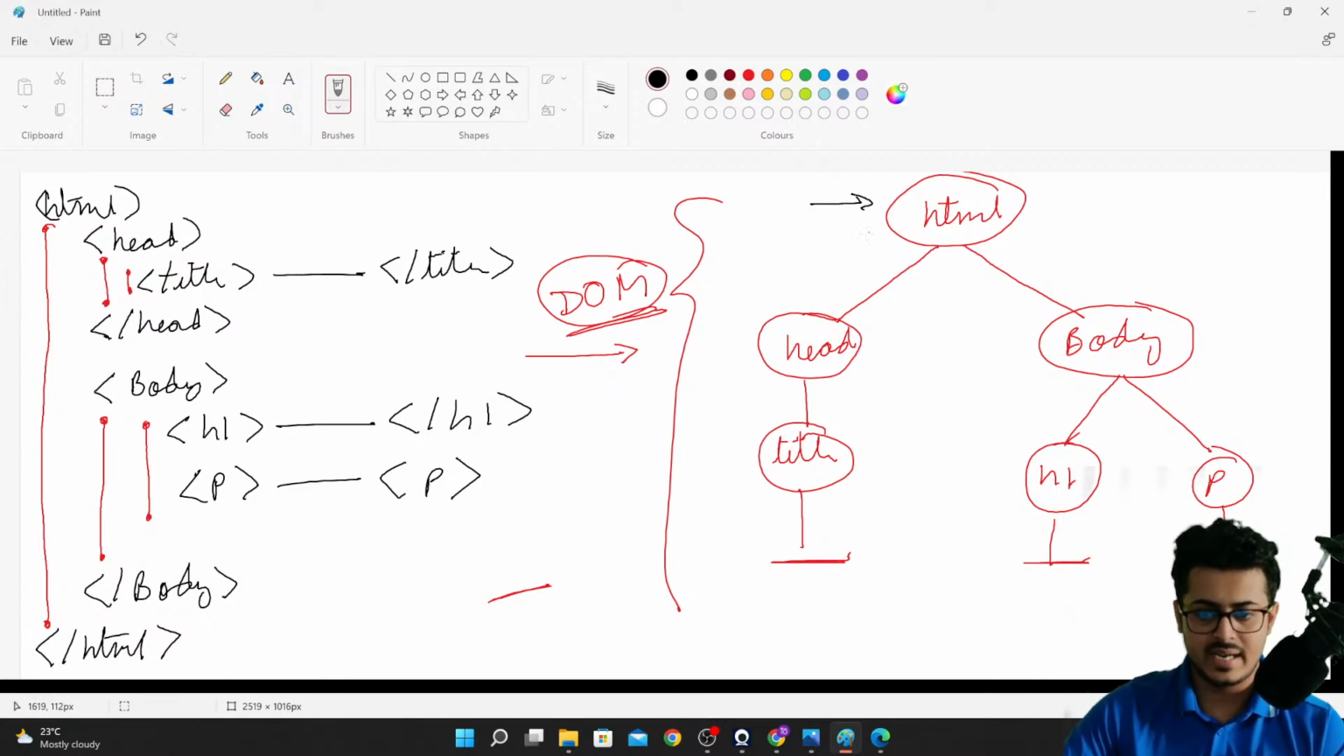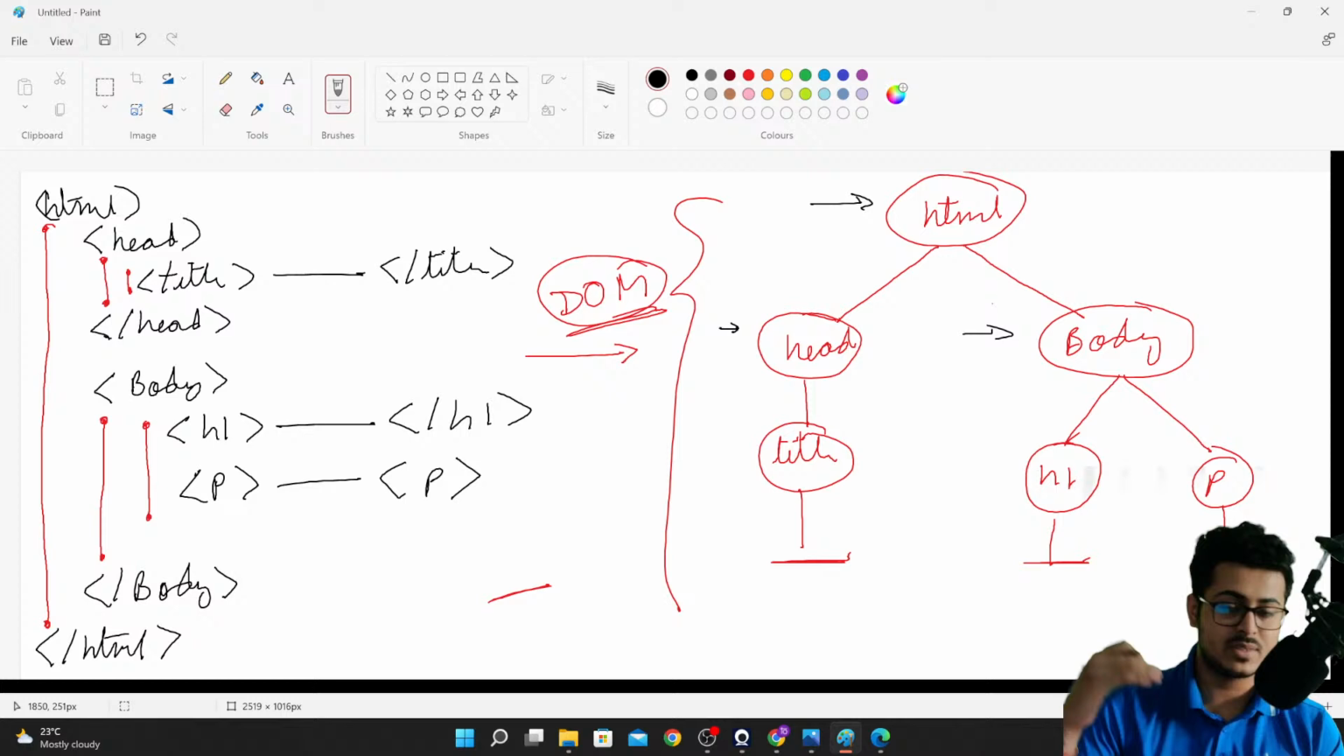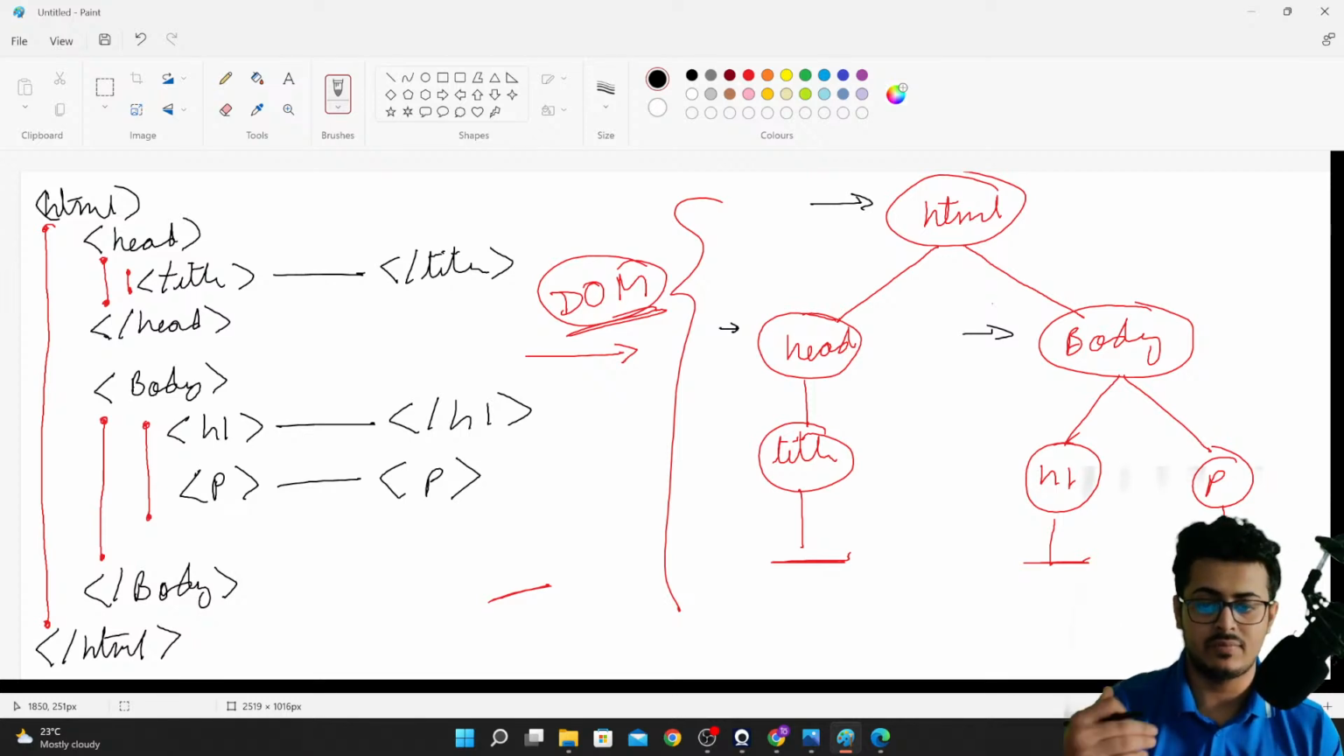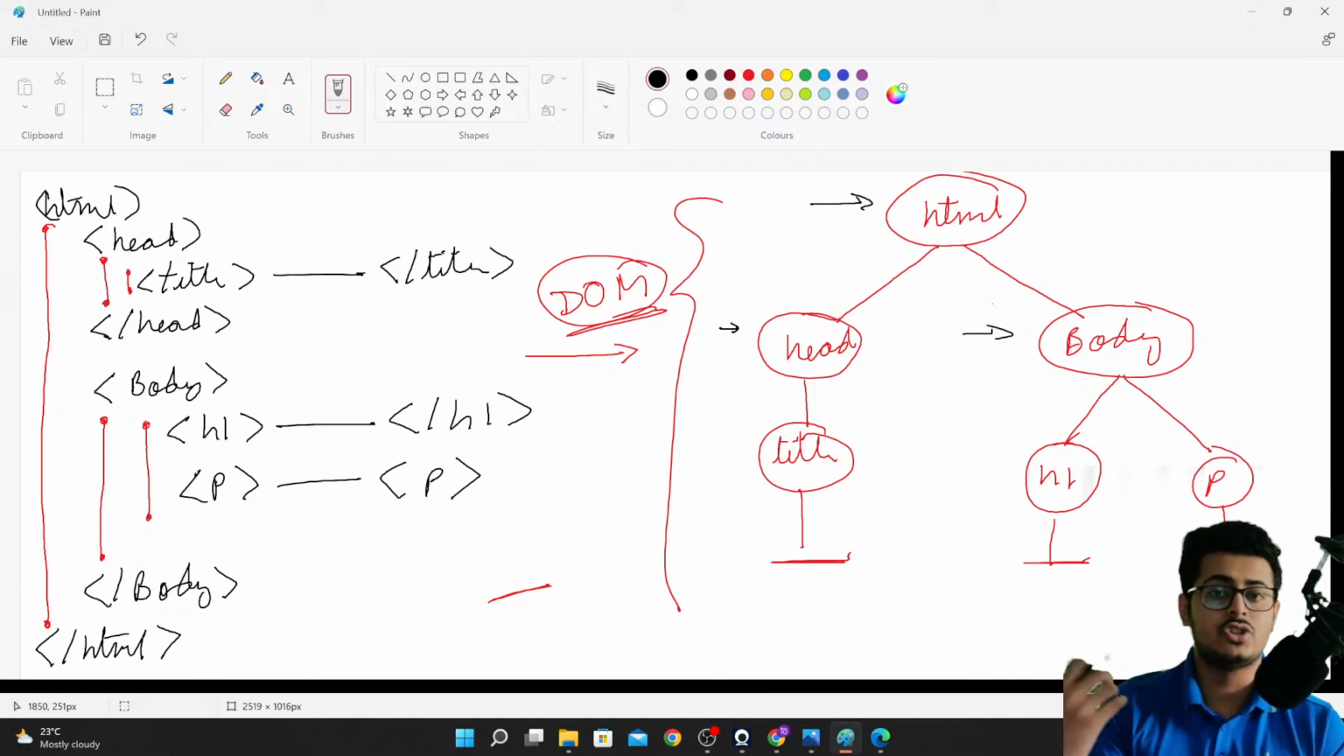HTML is the parent of head and the body tag because it is the immediate parent of head and the body tag, whereas head and the body tag are the children of the HTML tag. Head and body have the immediate common parent, that is HTML. So head and body are siblings to each other.